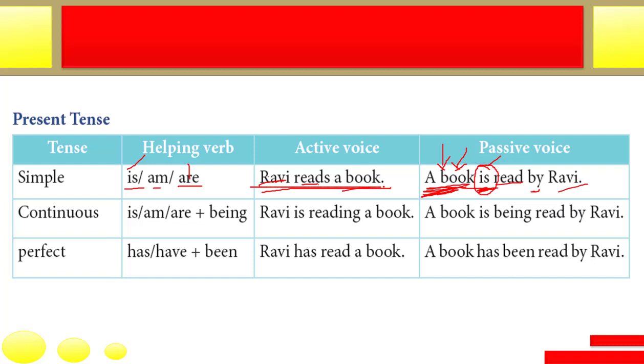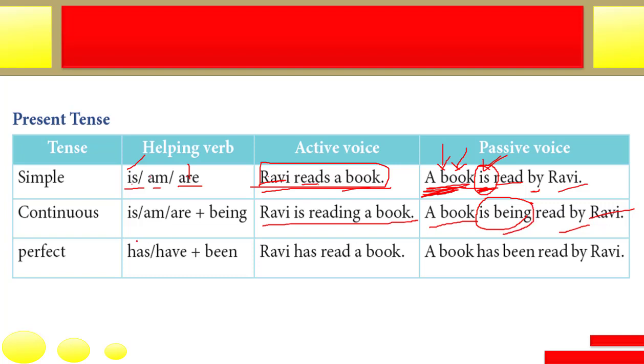If the sentence is in the simple present tense, then either is, am or are is to be placed here. I hope you understand. Now what if the sentence is in the continuous tense? Ravi is reading a book. It's a present continuous tense. So while changing from active voice to passive voice, the rest of the thing will be like this only: a book is there, by Ravi is there, read is there. Only this thing changes.